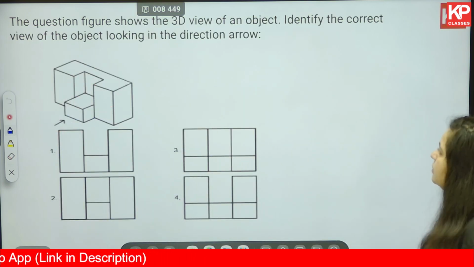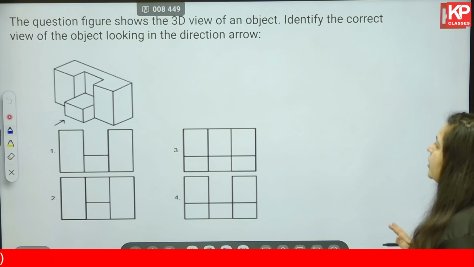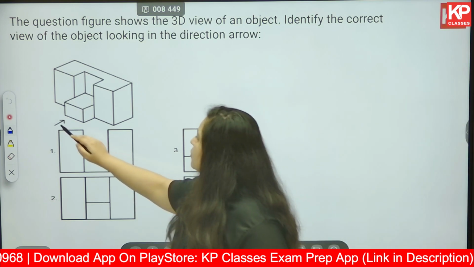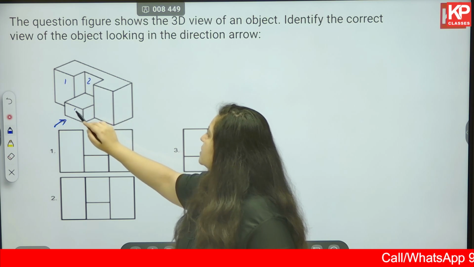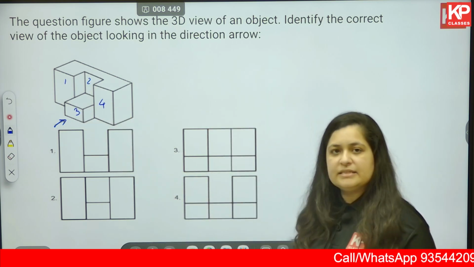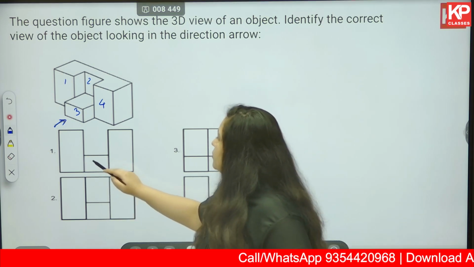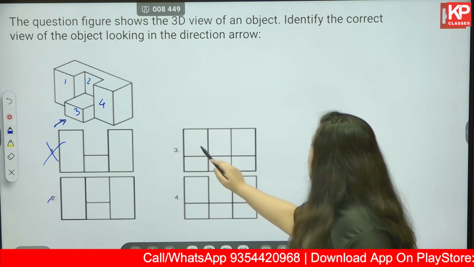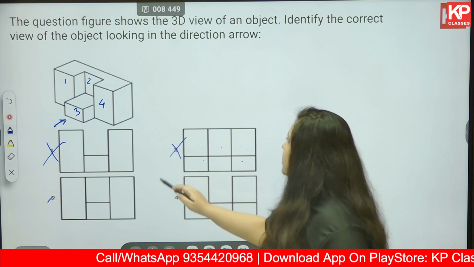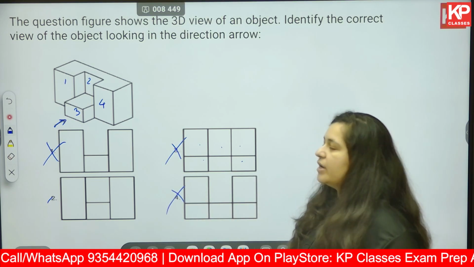The question figure shows the 3D view of an object. Identify the correct view of the object looking in the direction of the arrow. This is the arrow. What should you be able to see? Face number 1, face 2, face 3 and face 4. Let's see if, based on this understanding, we are able to eliminate any of these. 1 2 3, eliminated. 1 2 3 4, okay, we can keep this. 1 2 3 4 5 6, eliminated. 1 2 3 4 5, again eliminated. We are able to see just 4